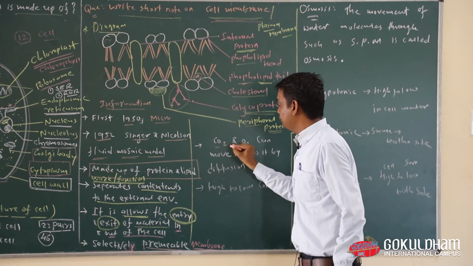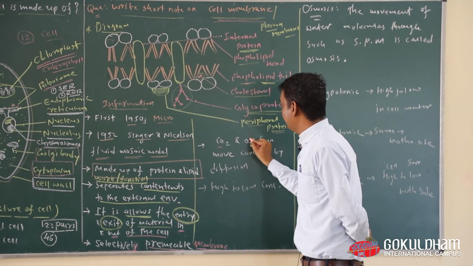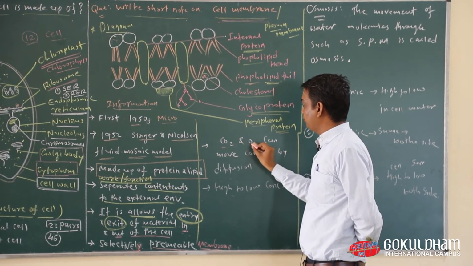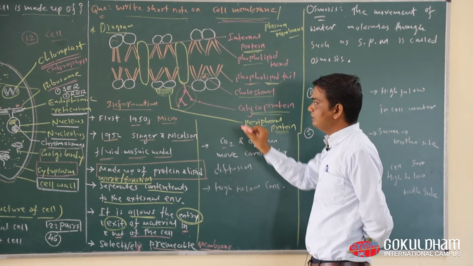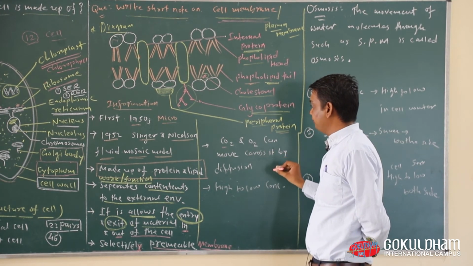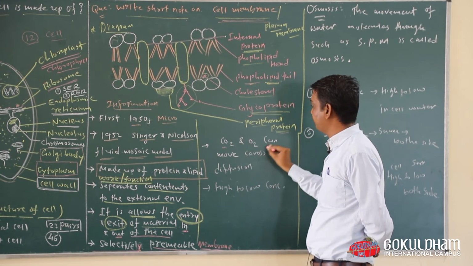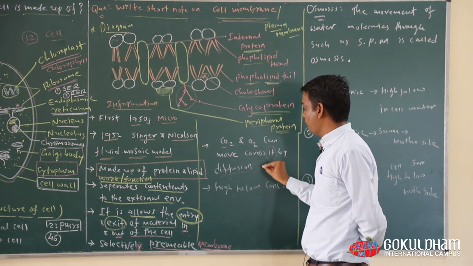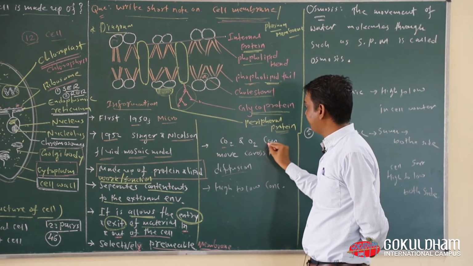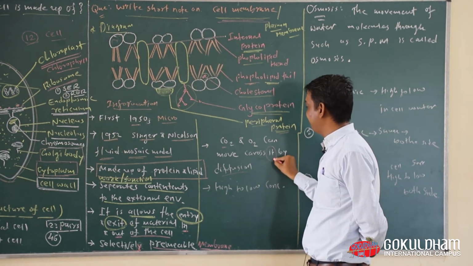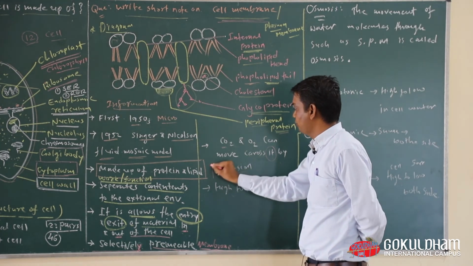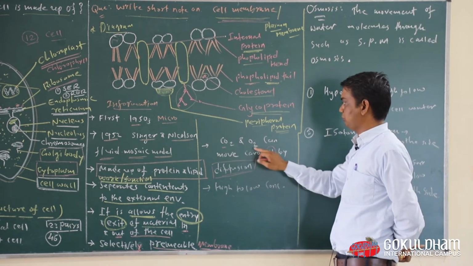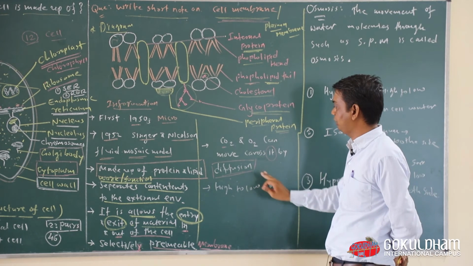Okay, now as we know, carbon dioxide is present in our environment and oxygen is also present in our environment. Generally carbon dioxide and oxygen move in and out of our cell. Everyone keep it in your mind, carbon dioxide and oxygen can move across the cell membrane by the diffusion process. This question can also be asked in a short question. So carbon dioxide and oxygen can move across it with the help of diffusion.